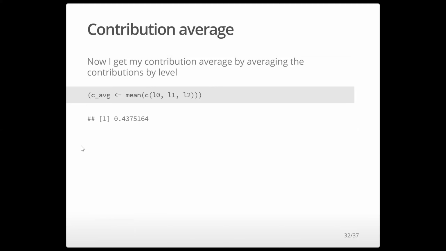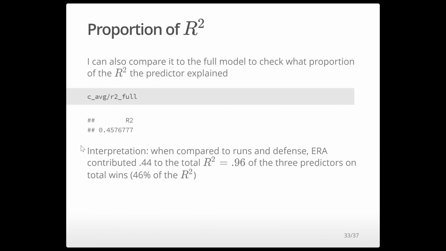This is the contribution of ERA to the total R squared. I can also compare it to the full model to check what proportion of the total R squared the predictor explains. So in this case, I just divide the contribution average by the total R squared. And so the interpretation here is, when compared to runs and defense, ERA contributed 0.44 to the total R squared of 0.96 of the 3 predictors on total wins, and that's 46% of the total R squared.